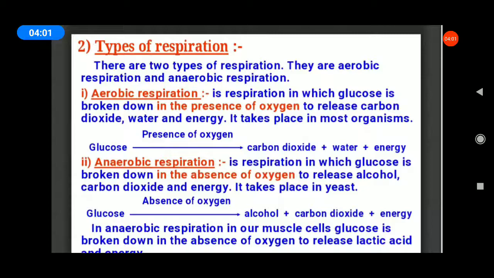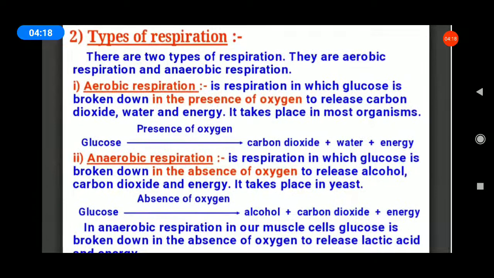What is meant by aerobic respiration? See your book, students. The food can also be broken down using oxygen. This is called aerobic respiration. Food means nothing but glucose. The glucose is broken down in the presence of oxygen to release carbon dioxide, water, and energy. It takes place in most organisms.